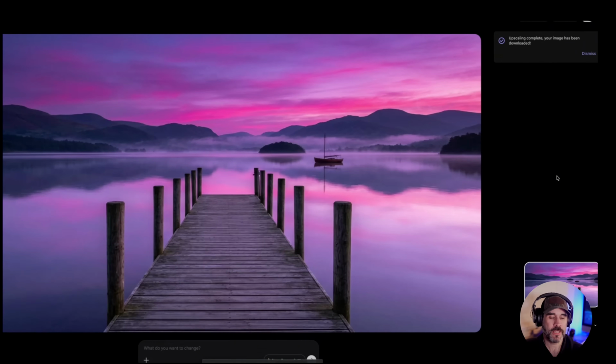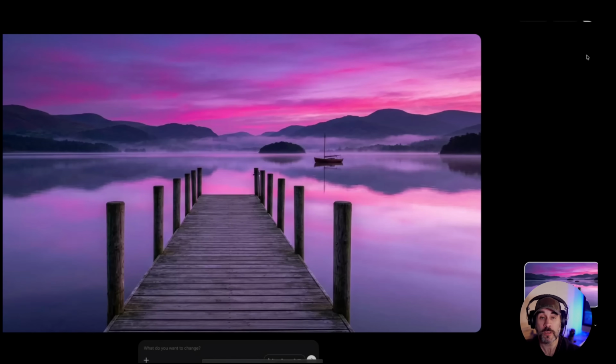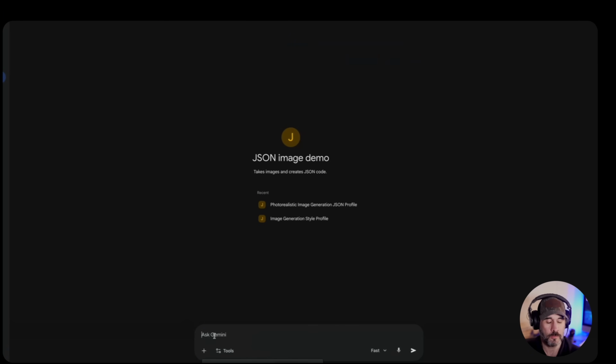All right. So I think you have a pretty good understanding of how to do this with the image. All you have to do is put the image into the gem. Copy the image, paste it in here. You don't need to do anything else. Just hit enter, submit it, and you're going to get the prompt back. Put that into anything that you want. You can put it into Grok Imagine, ChatGPT, Google Flow, Gemini, whatever it is that you want to use.